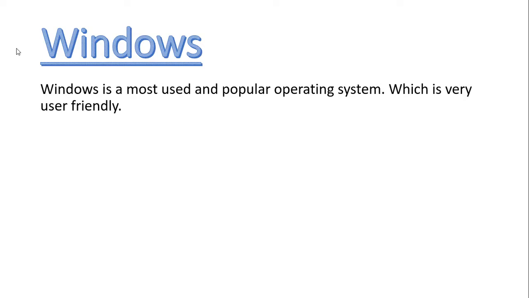We know that any kind of instrument or device that is easy to handle and easy to work on is called user friendly. So, Windows is the operating system which is very user friendly, or you can say the functions or instructions in Windows are very easy to operate, easy to tackle.